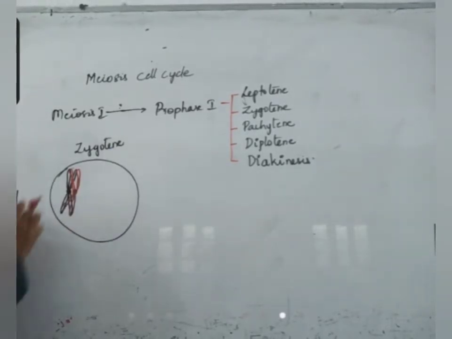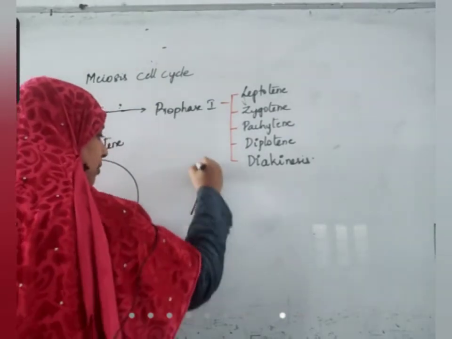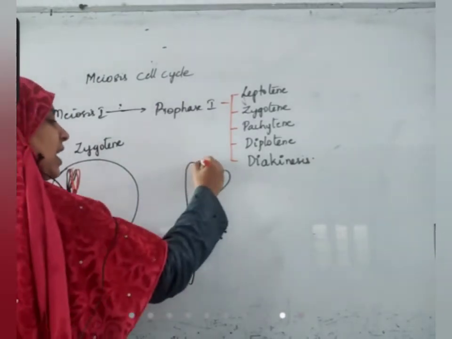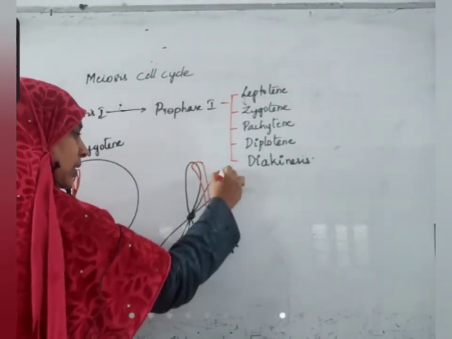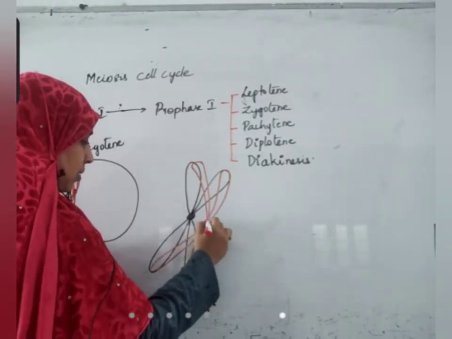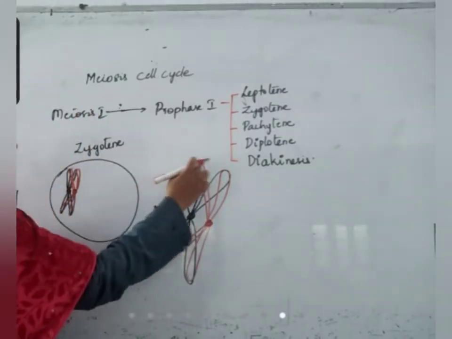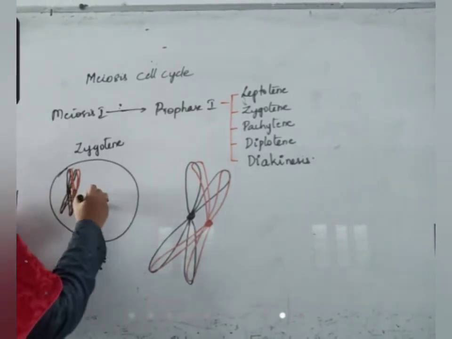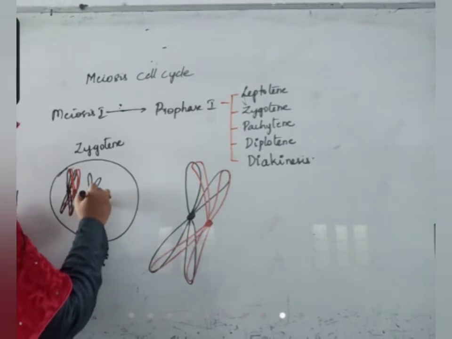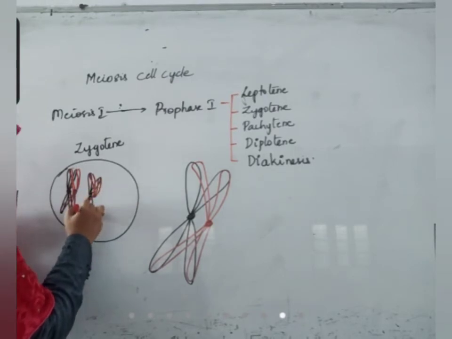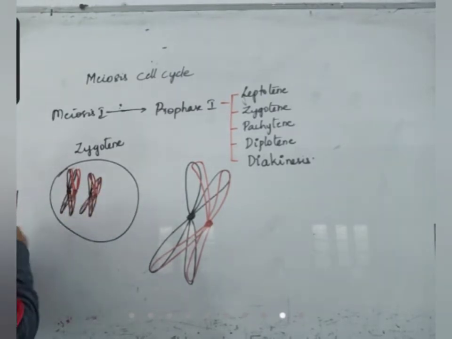Both will attach, not at the centromeres but at the corner regions. Okay, I'll draw a bigger diagram. This is mother's chromosome. It is attaching to father's chromosome like this. If these points are attached, and this association happens for all the chromosomes, not only one, all the chromosomes that are present in one cell, sorry, the homologous chromosomes are pairing up like this.